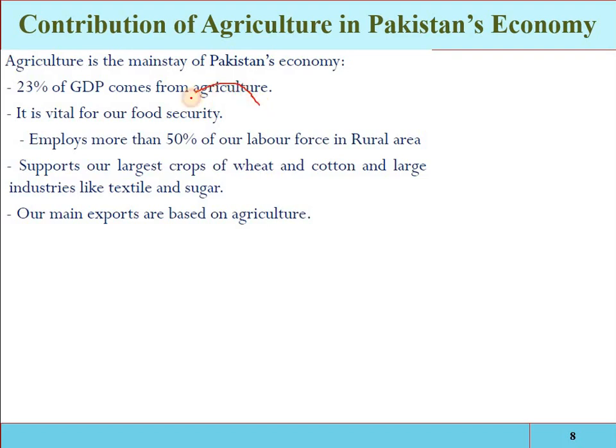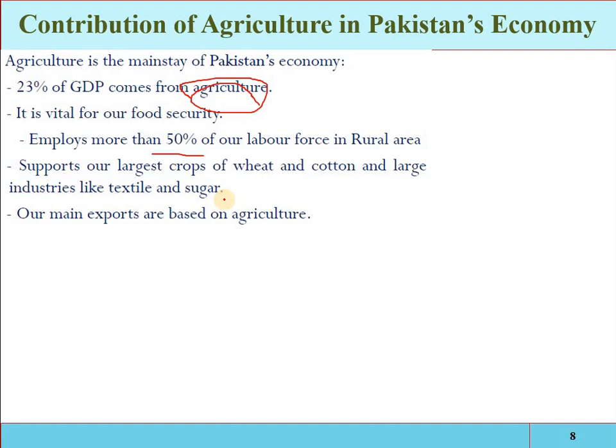More than 50% of our labor force in rural areas is employed in the agriculture sector. Also, our large crops, wheat and cotton, are contributing majorly to our two industries, textile and sugar. Our main exports are based on agriculture.